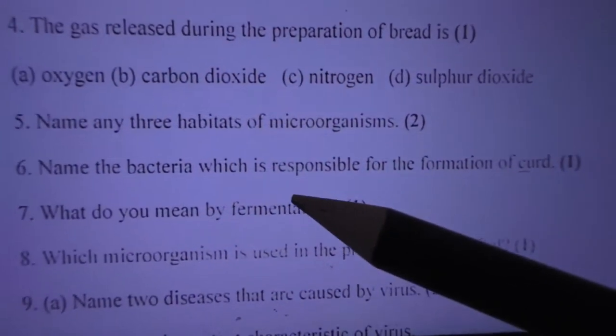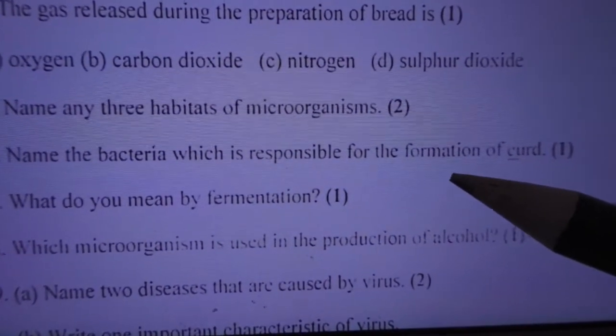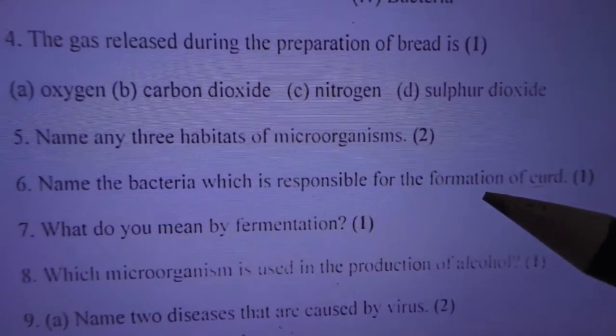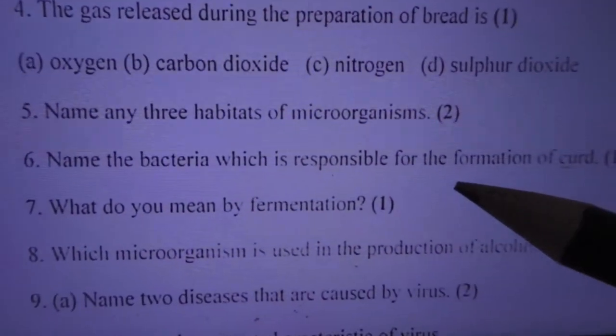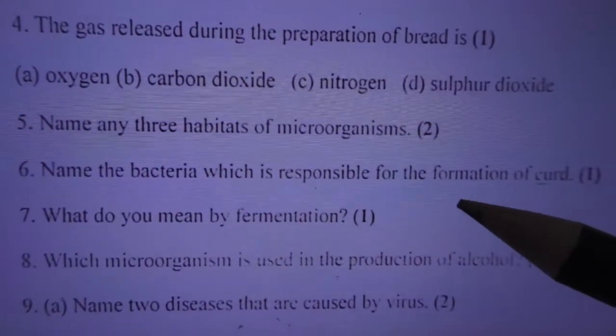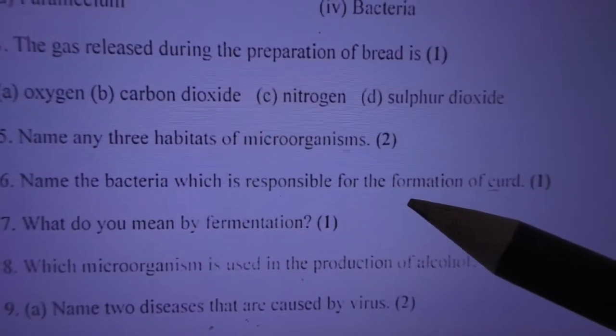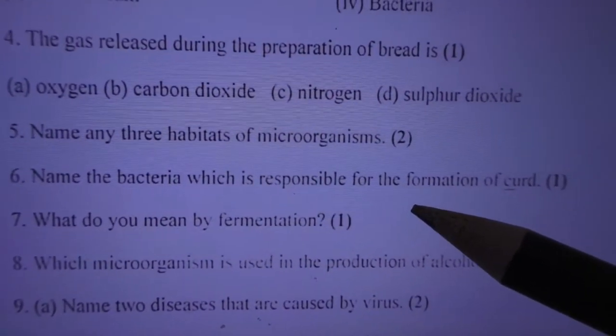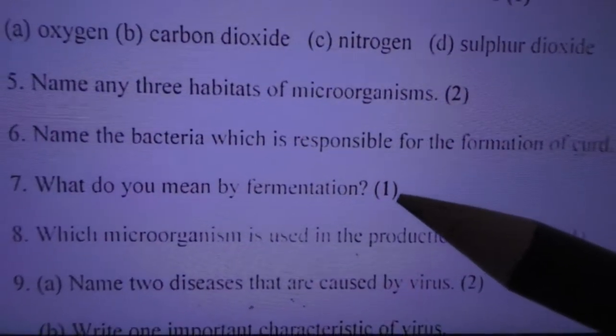Okay. So the bacteria which is responsible for the formation of curd is Lactobacillus. Lacto means milk, and Bacillus means bacteria.